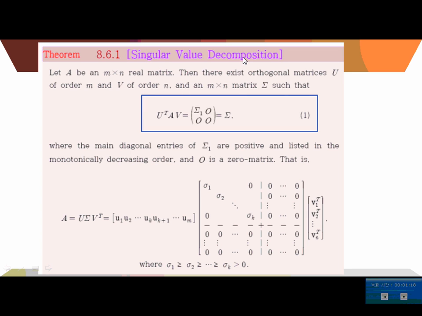First, the singular value decomposition theorem. Let A be an m by n real matrix, then there exists an orthogonal matrix U of order m and an orthogonal matrix V of order n and an m by n matrix sigma such that U transpose A V is equal to this block matrix.